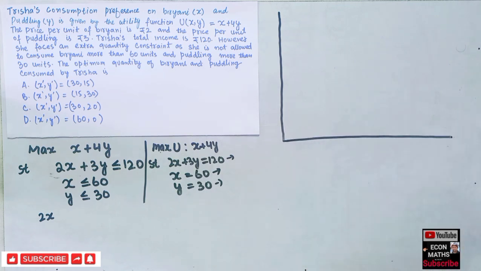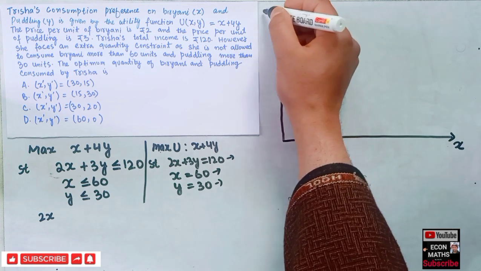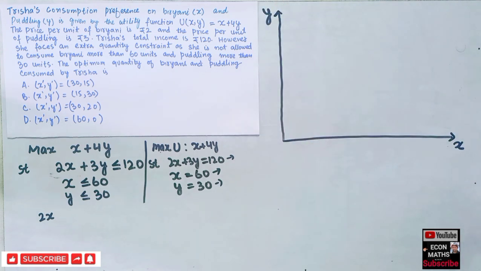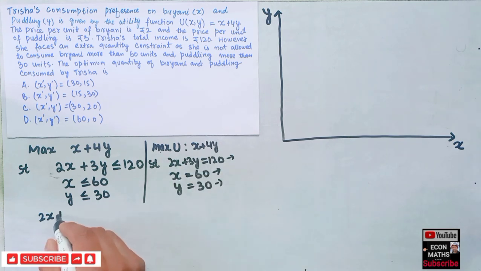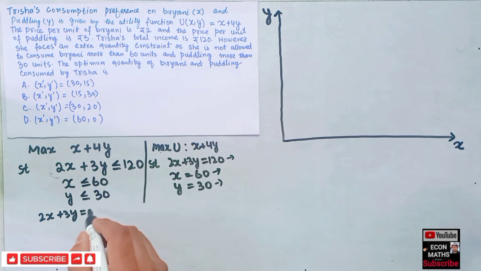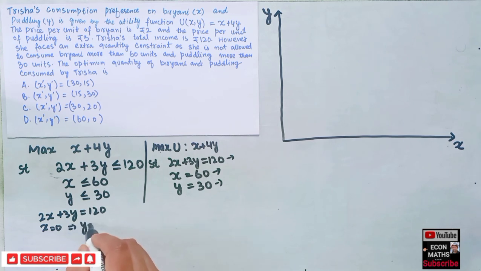Okay, the horizontal axis denotes the units of biryani and the vertical axis the units of pudding. So we will solve this very constraint first: 2x + 3y = 120. We first put x = 0, then 3y = 120, or y = 40. So our point is (0, 40).